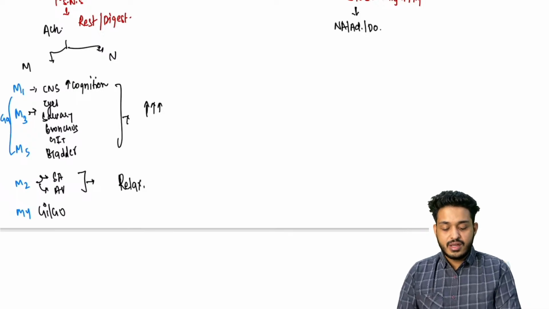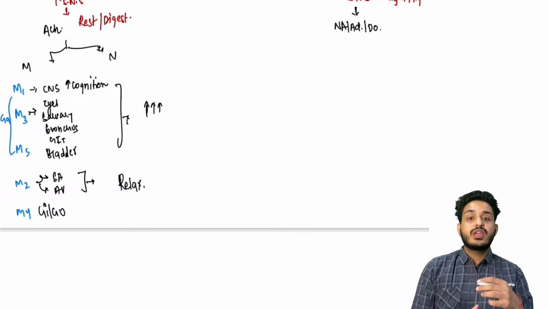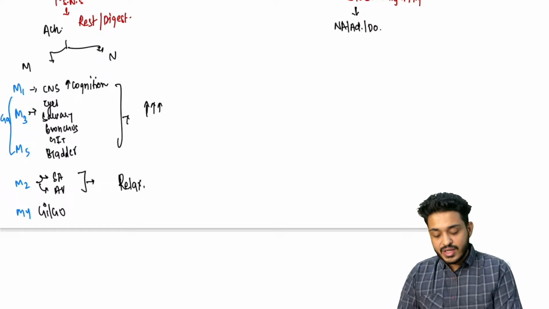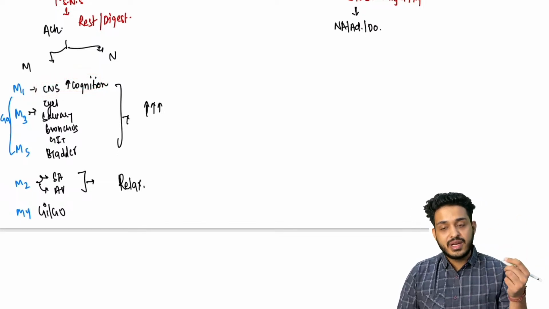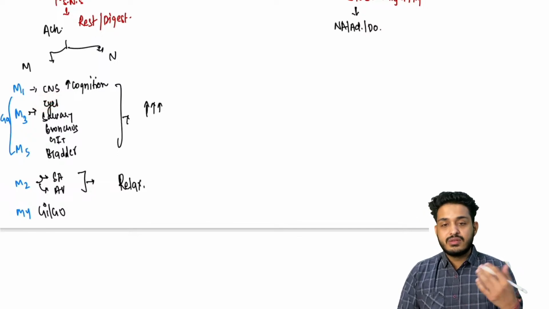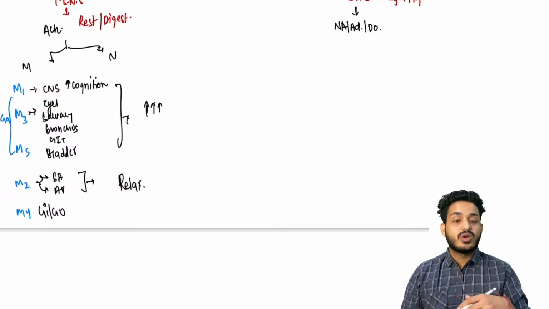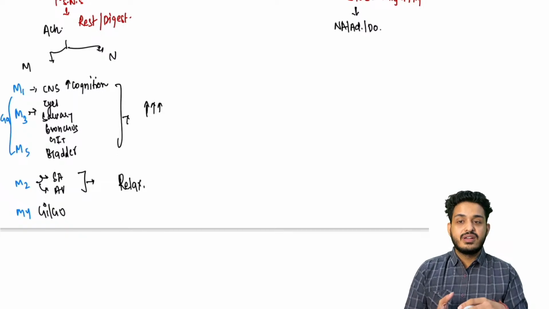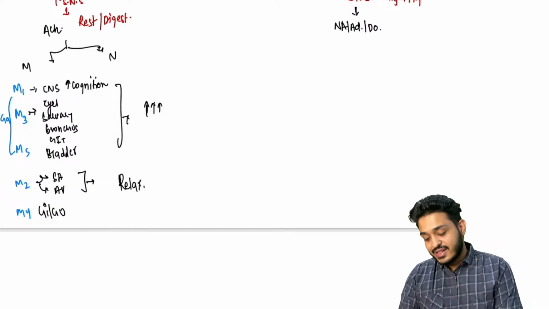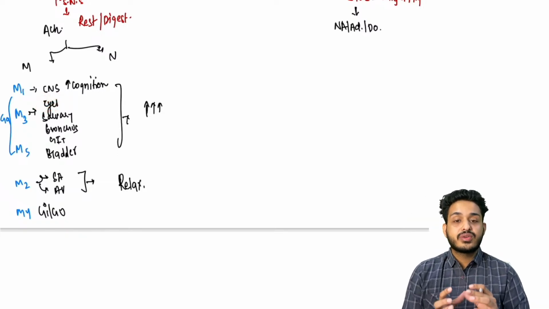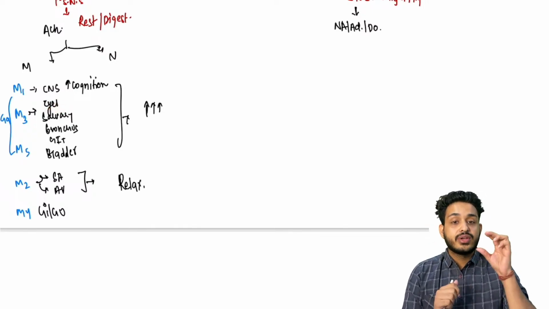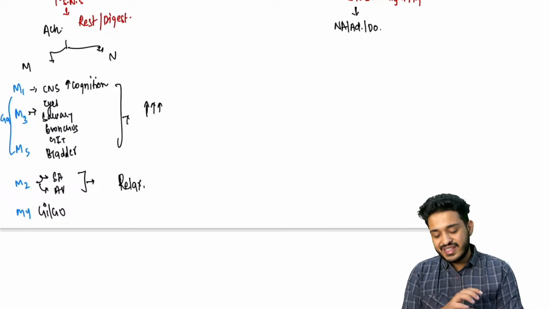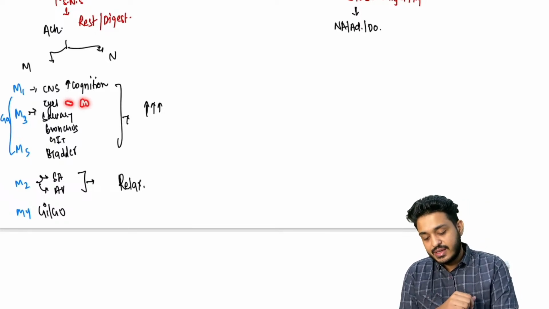Simple story: if you are smoking, what is going to happen to your body? When you are smoking, you inhale nicotine. This nicotine is going to increase your cognition. Second thing, it is going to activate your Gq subunit. It is going to cause contraction of the pupil, that is going to be miosis.